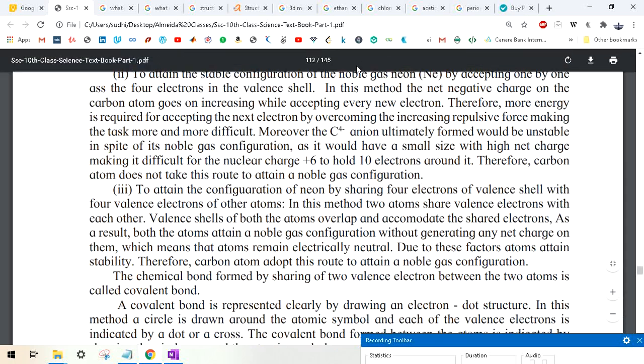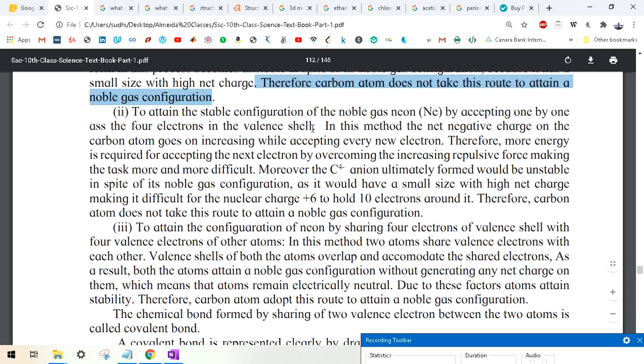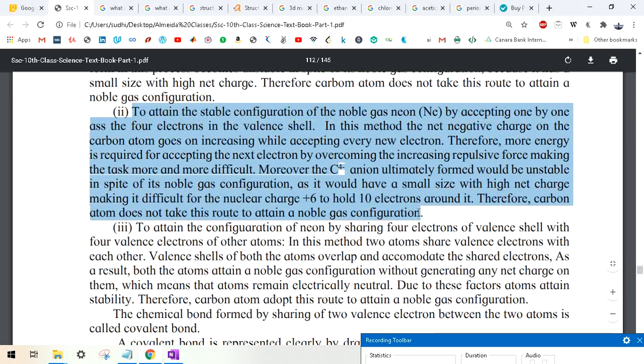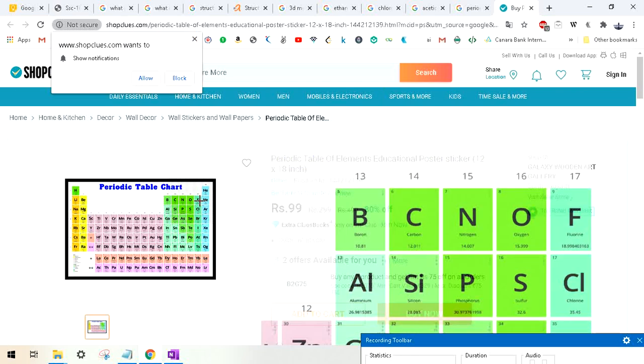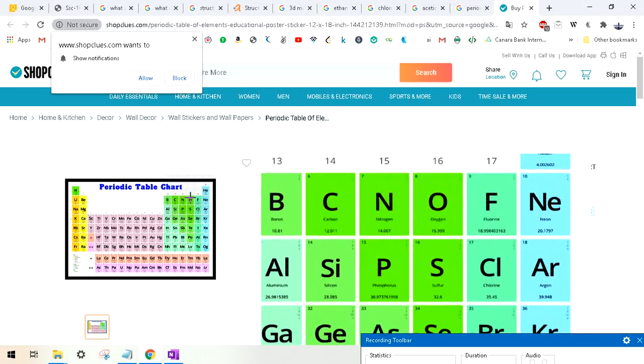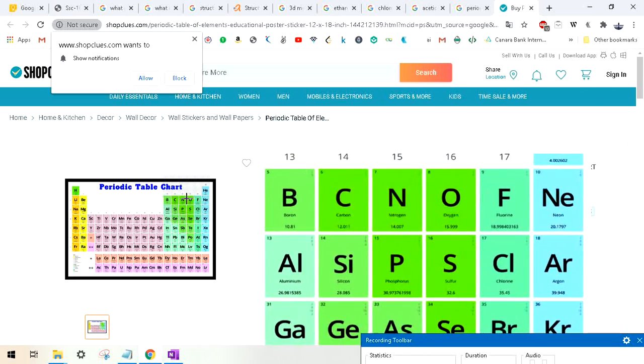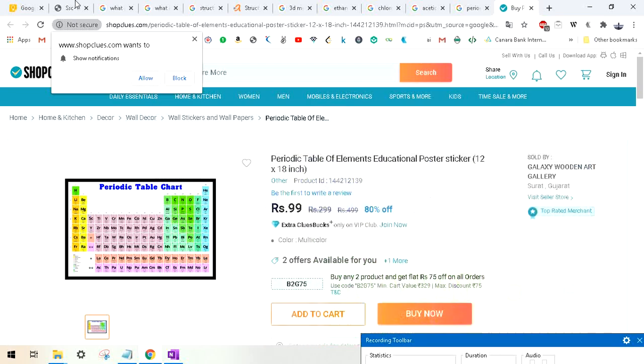Now, I can explain this paragraph in one word. You have to focus here, okay? What will happen if carbon wants to achieve the electronic configuration of neon? If you see the diagram, 6 is the atomic number of carbon, and neon has atomic number 10. It means carbon needs 4 electrons to achieve the electronic configuration of neon. Why is that so?